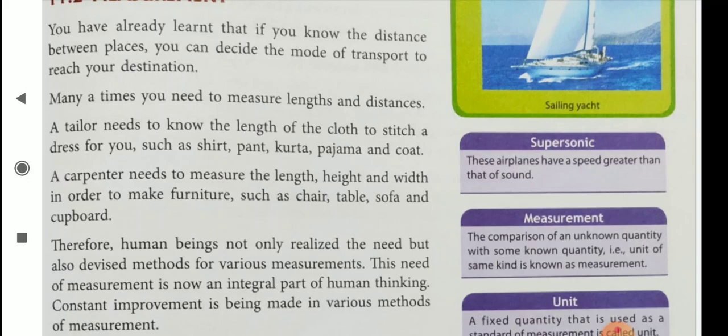For example, a tailor needs to know the length of the cloth to stitch a dress for our measurement, such as shirt, pant, kurta, pajama and coat. A carpenter also needs to measure the length, height and width in order to make furniture.